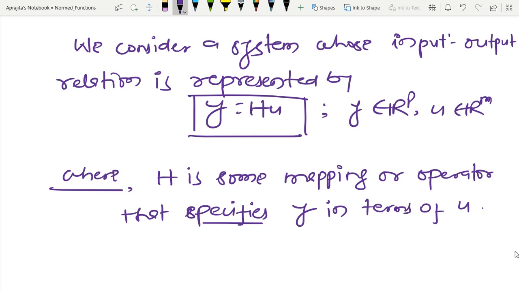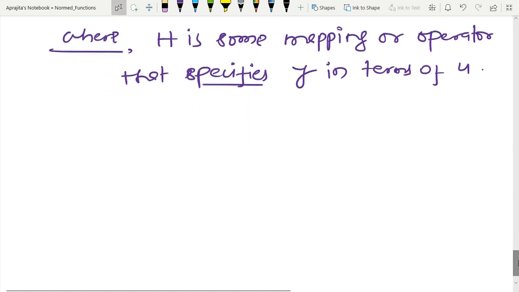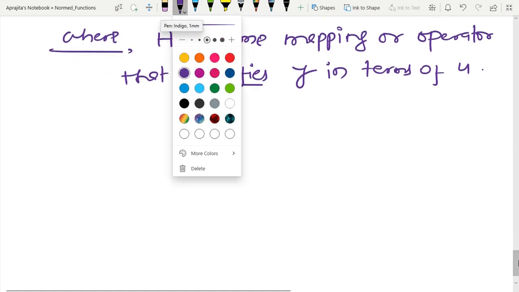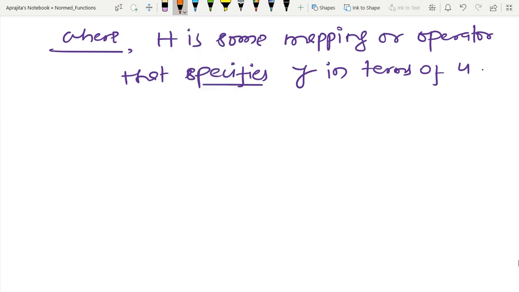Now let us consider what kind of possible input I will apply to the system. So I am going to talk about the possibility of input now. It means that I am going to apply some kind of signal to the system.